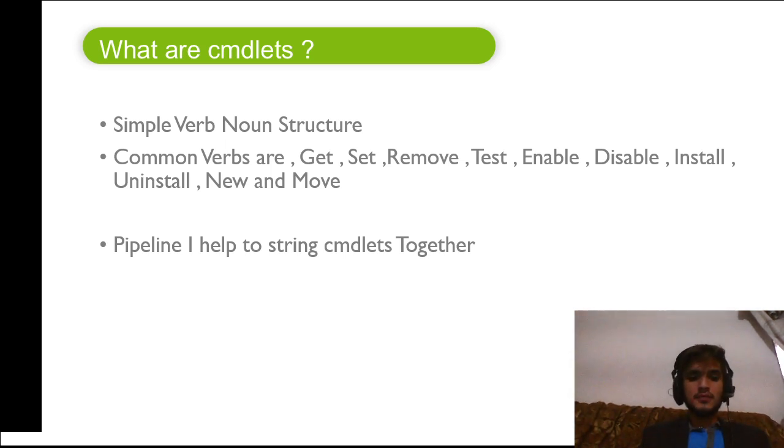Some of the common verbs are things like get, set, remove, test, enable, disable, install, uninstall, new and move. As we move forward and you see some of the demonstrations, you are going to see the verb come up pretty often, and then the second half of the structure is the noun. For example, Get-Service is a cmdlet.